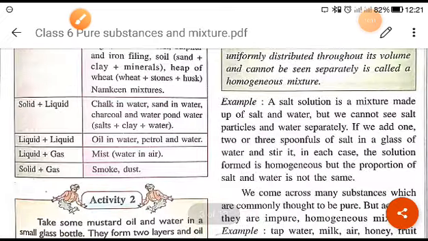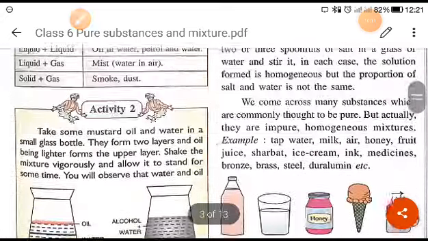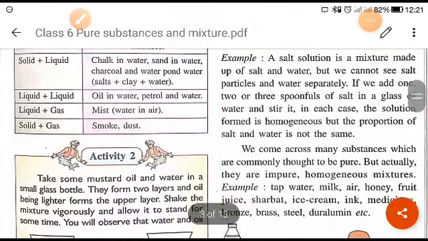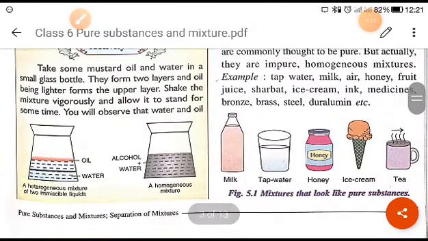So I hope you have understood what is heterogeneous mixture. Okay, so these are some activities you can do at home, right?